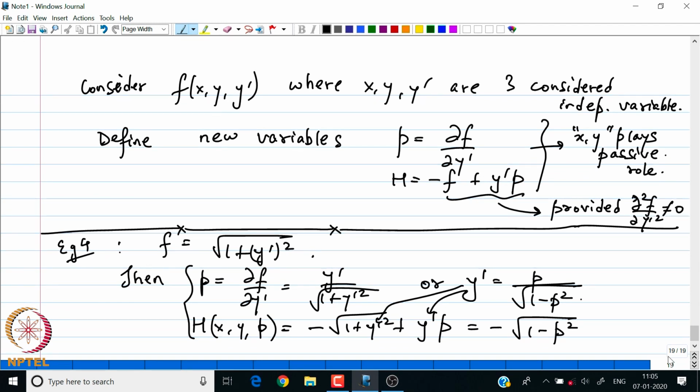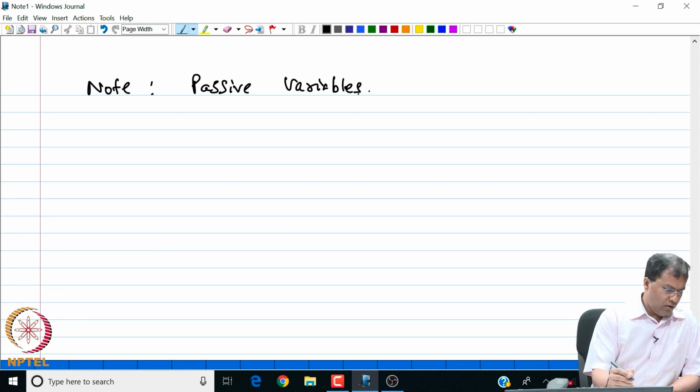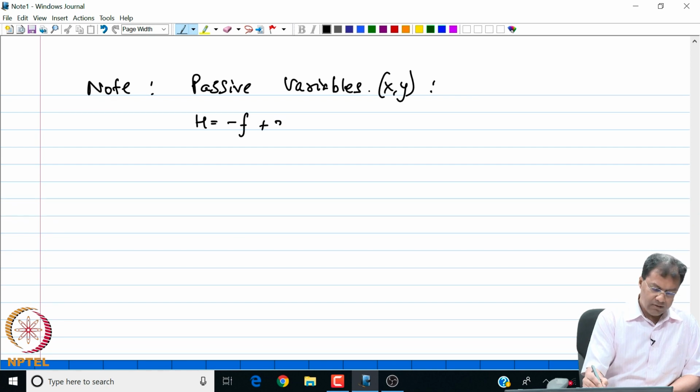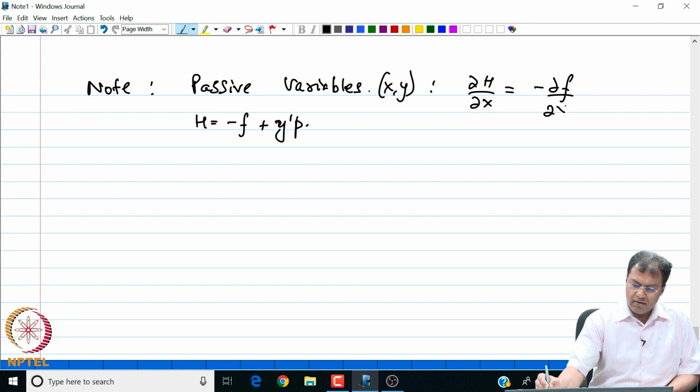Finally, I wrap up my discussion by noting that for the passive variables x and y, the following relation holds, right. Note that since my h is minus f plus y prime p, right, I have that del h del x is equal to the derivative of f with respect to x with a minus, because only f contains x, right.